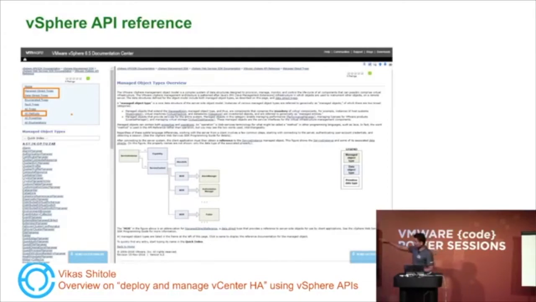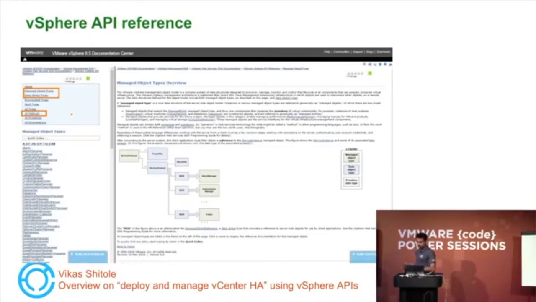So you can go ahead and click on the managed objects, the first link, and then you will get the drop down. Here you can search for the virtual machine, and you will get all the data, all the properties, and the methods exposed by virtual machine. And there you can find that there will be one method called create virtual machine snapshot. Similarly, you can search for the other methods associated with the virtual machine.